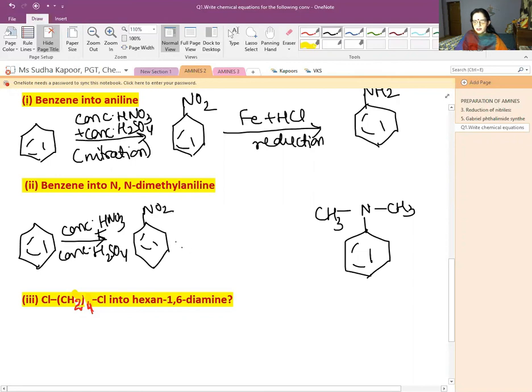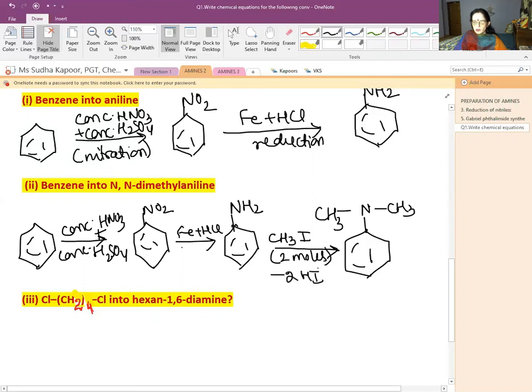Then treating it with Fe plus HCl, we will be getting the aniline, as we have done in the above part. But now we have to remove the 2 H and we are required to have 2 CH3. So we will be using an alkyl halide, and we know that RI is the best one in this case. So CH3I, how many moles will we use? 2 moles of CH3I will be used and 2HI will be removed from here. We will be getting N,N-dimethyl aniline.